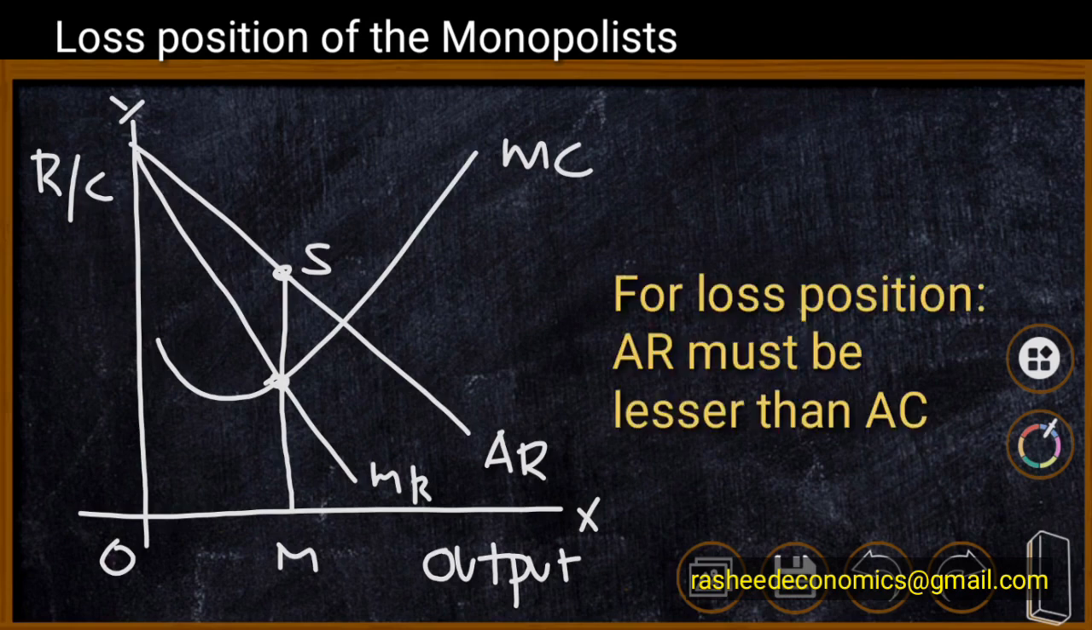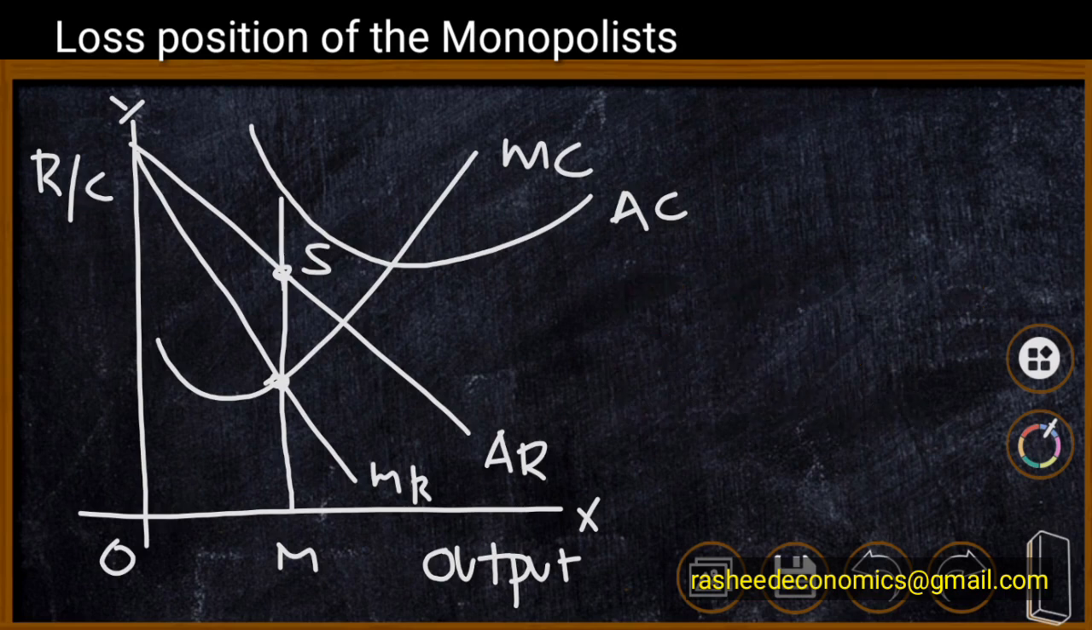We know that in case of loss, average revenue is less than average cost, and automatically the average cost curve lies above the average revenue curve like this. Automatically, average cost is more than average revenue and the firm is suffering loss. This also can be identified by extending the MS line to this average cost curve. We get a point here, that is T.